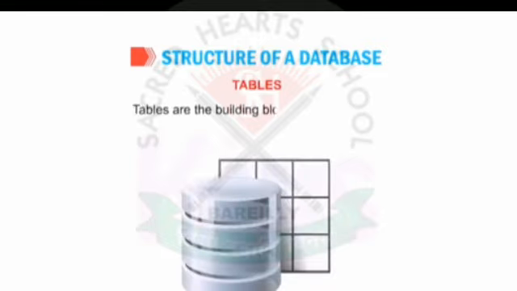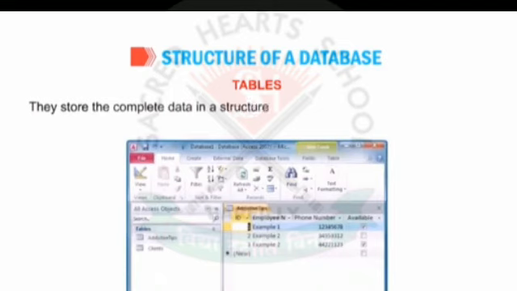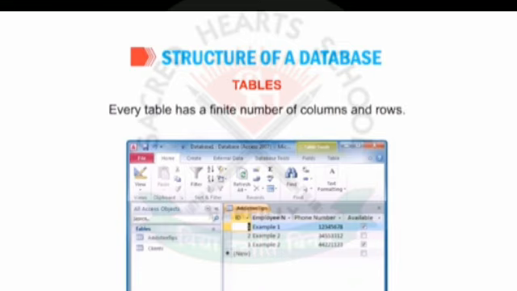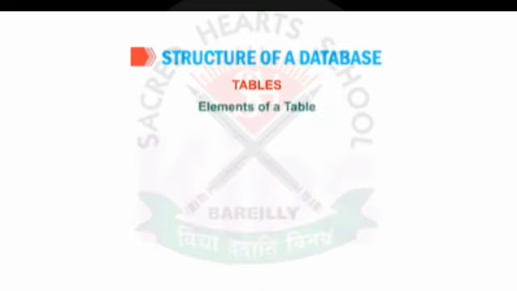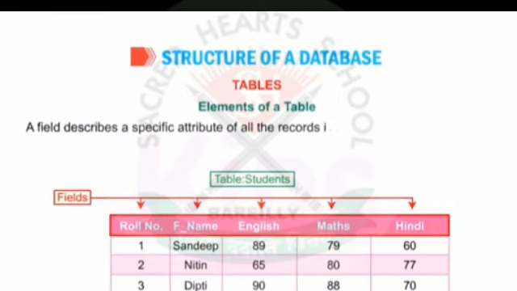Tables are the building blocks of a database. They store the complete data in a structured manner, that is, in the form of rows and columns. Every table has a finite number of columns and rows. Elements of a table. Fields. All the columns in a table are called fields. A field describes a specific attribute of all the records in a table, as shown in the figure.